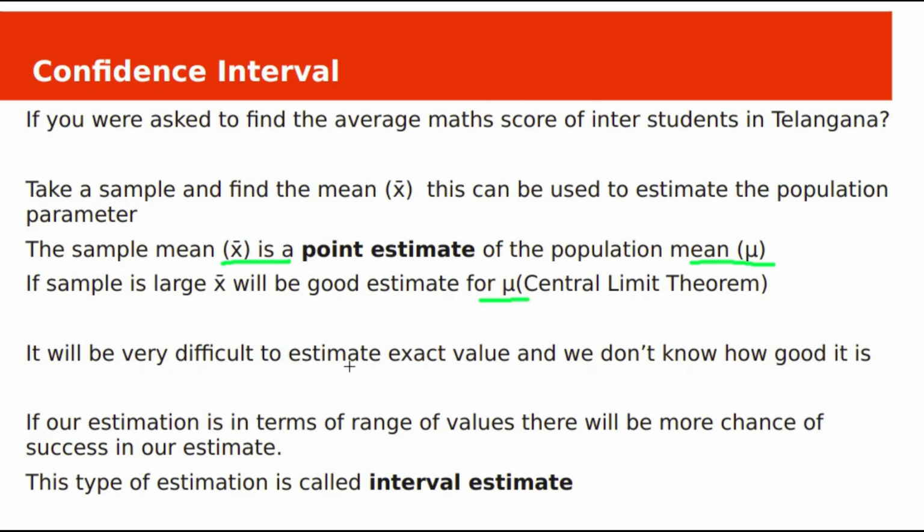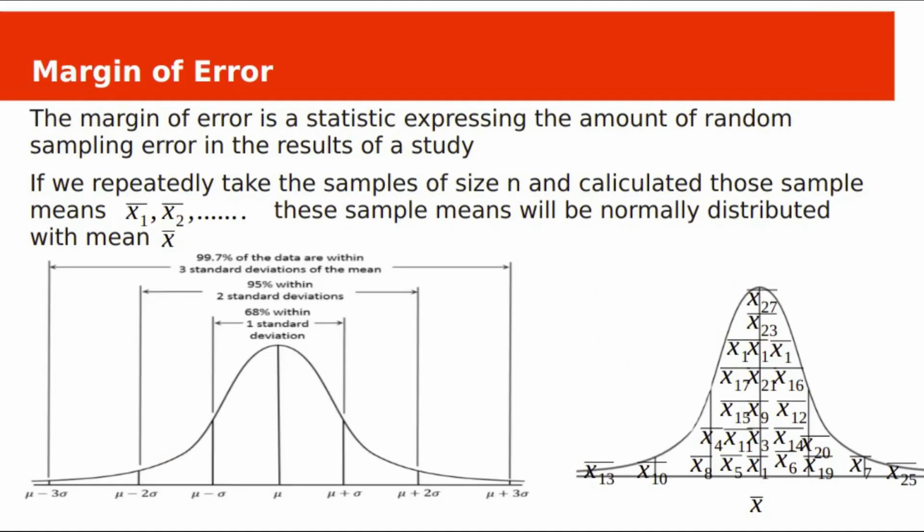So it is very difficult to estimate the exact value from the sample mean, and we don't know how good that estimation is. If our estimation is in terms of a range of values, there will be more chance of success in our estimate. This type of estimation is called interval estimate. Because we are trying to estimate a population parameter by using a sample, we need to consider sampling error. Margin of error is a statistic expressing the amount of random sampling error in a study, meaning the amount of variability we can expect in results when using samples.